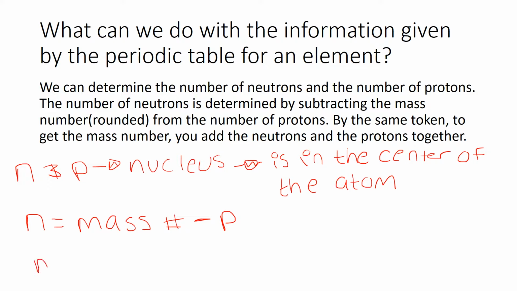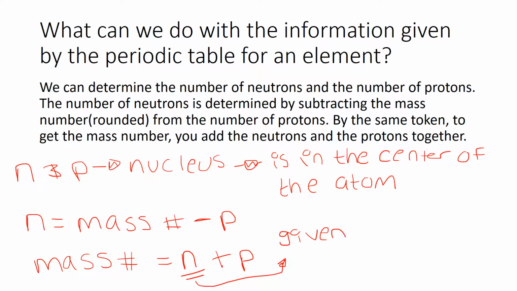And you can also calculate the mass number if you take the number of neutrons and you add that to the number of protons, but you must be given the number of neutrons. So the number of neutrons, it must be given because it is a calculated number and not something that you can just find anywhere.